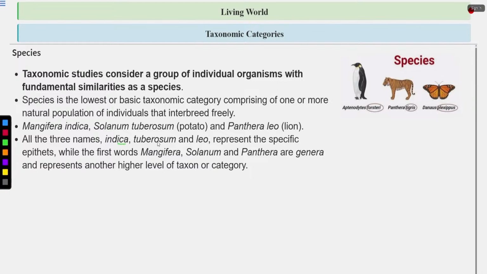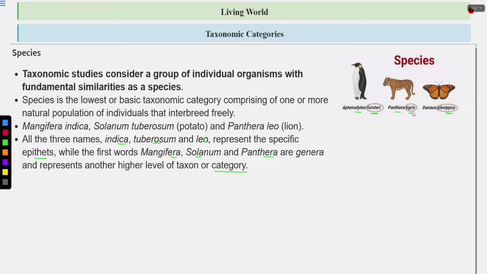All the three names, indica, tuberosum, leo, represent the specific epithet, while the words Mangifera, Solanum, Panthera are the genera and represent another higher level of taxon or category. Here in this figure, you can see this is penguin, this is tiger, and this is the butterfly. This Forstera, this is the specific epithet. Tigris is a specific epithet. Plexippus, this is the specific epithet. Clear?